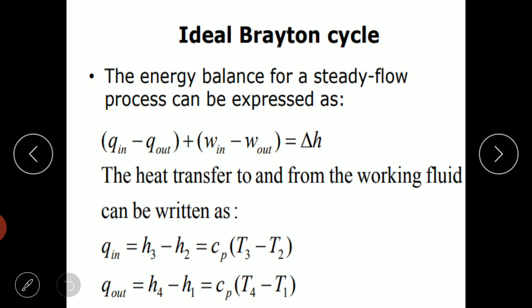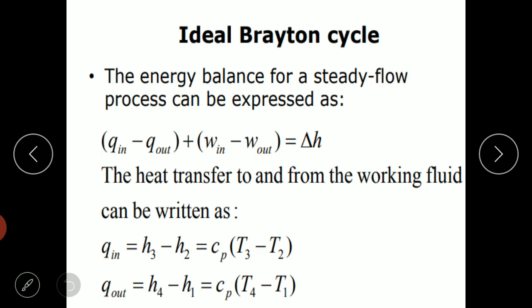So if it is a heat interacting device, heat is equal to change in enthalpy. If it is a work interaction device, work output is equal to change in enthalpy. Again, why have they used change in enthalpy equal to Cp into T? Because here the working substance is air. So air is an ideal gas. At a lower pressure and higher temperature, air behaves like an ideal gas.